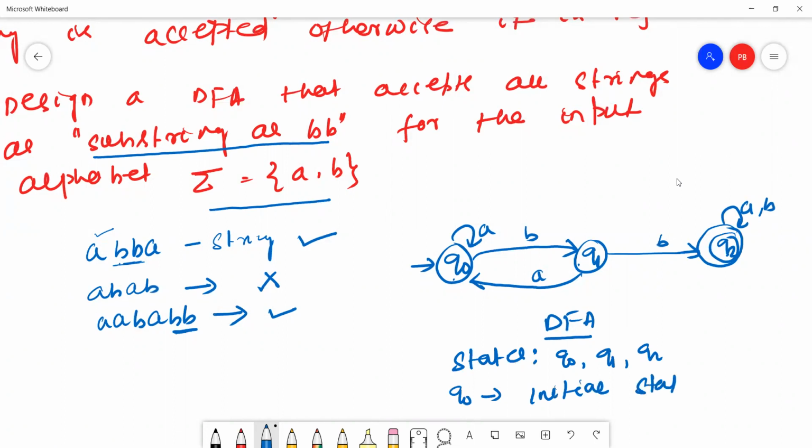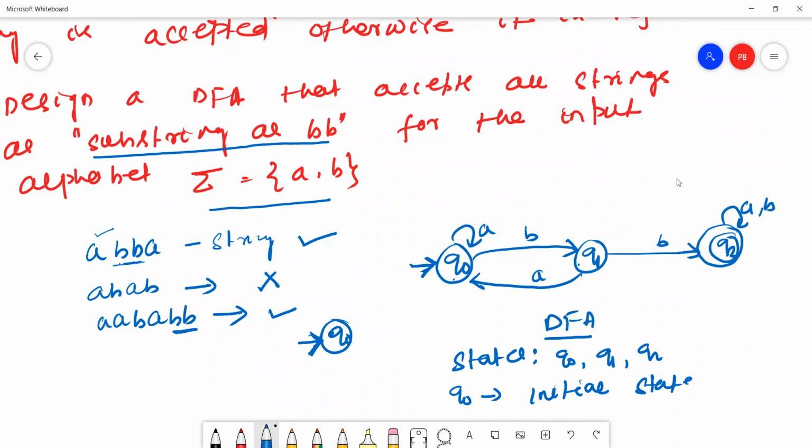How to recognize this initial state? We just give this arrow. This arrow means this is called the initial state. Suppose this is my initial state, we can mark it with an arrow mark.